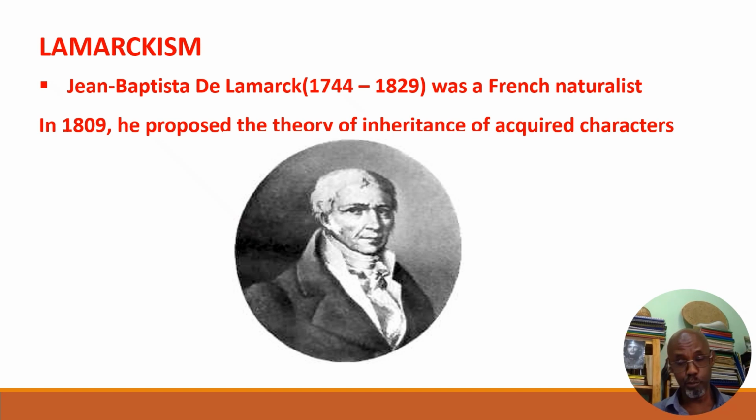It's wrong. It has been disproved by experiments, especially by one renowned evolutionist, August Weismann, who did experiments on rats to check whether this theory of Lamarck is true or false, and he proved several times that Lamarck's theory of inheritance of characters is totally a fallacy.